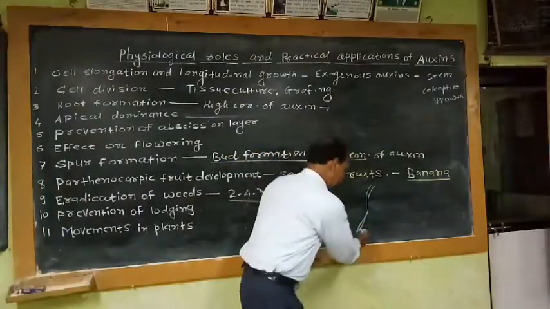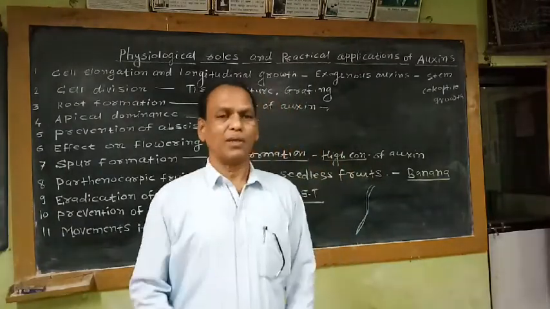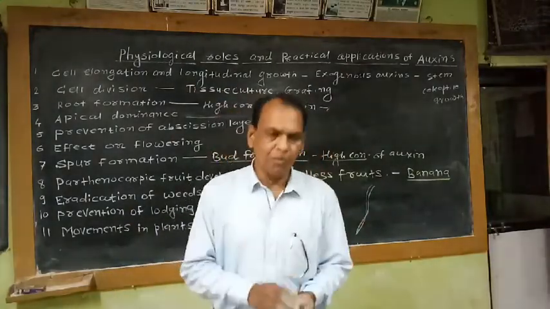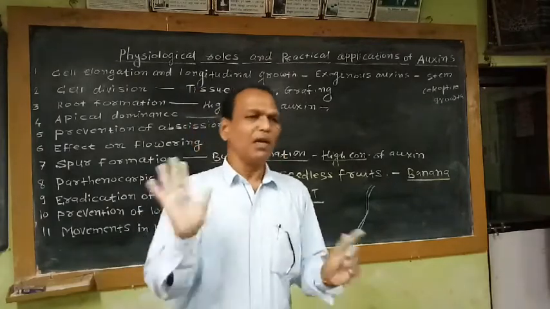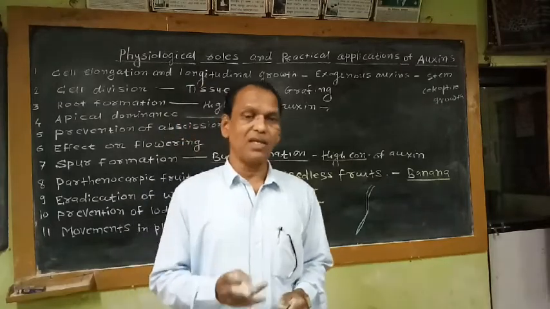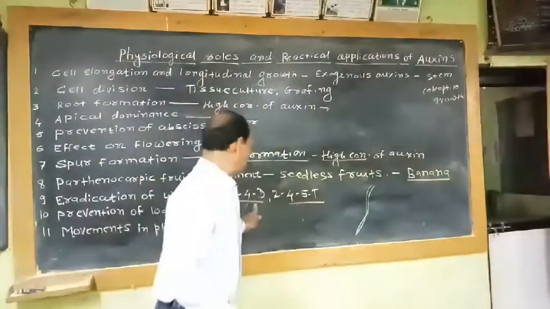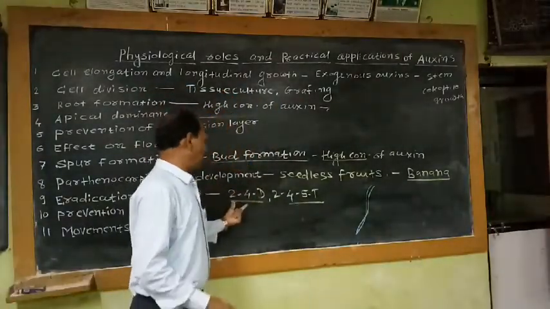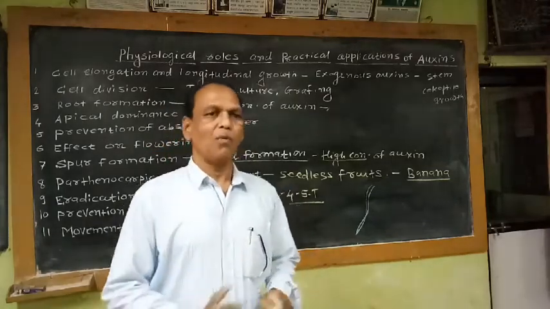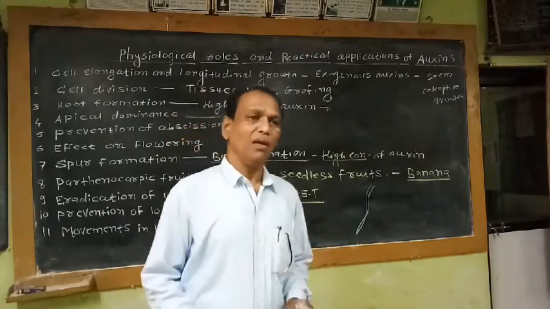If distortion takes place in the root, what happens? The supply of food material in the form of nutrients and water is prevented, and automatically this portion of the root decays. If food supply stops and the root decays, the broad-leaved dicot weeds which were growing happily in the monocot crops like jowar, rice, ragi, bajra, wheat are killed. That means as a weedicide, synthetic auxins like 2,4-D and 2,4,5-T are extensively used today by farmers for killing broad-leaved dicot weeds growing in monocot crops.